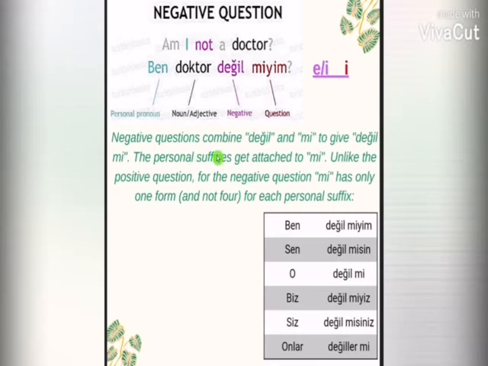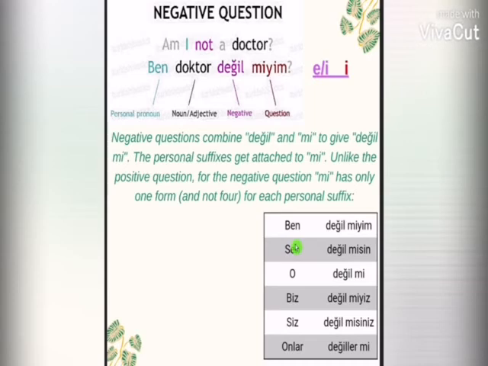Negative questions combine değil and mi to give değil mi. The personal suffixes get attached to mi. Unlike the positive question, for the negative question, mi has only one form and not four. As I said, değil is used in the end, so it's sure. Değil has the last vowel E, so we will always use E as the vowel suffix. So we will not choose from the four and only choose the one.